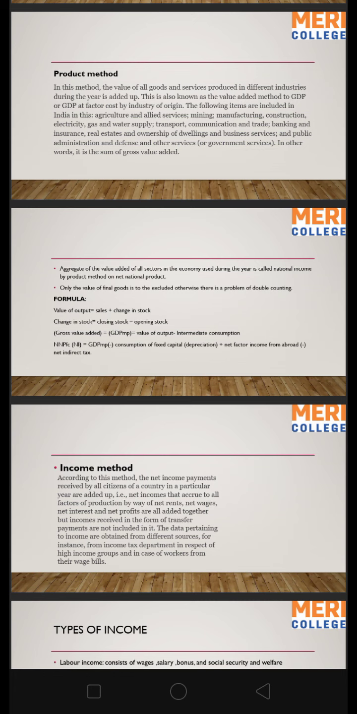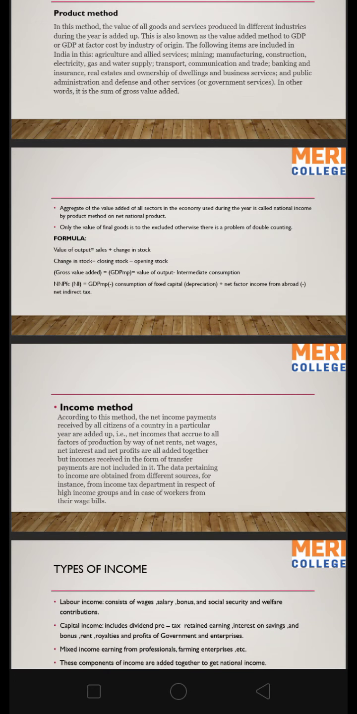In other words, it is the sum of gross value added. Aggregate of the value added of all sectors in the economy during the year is called national income by product method or net national product. Only the value of final goods is to be included, otherwise there is a problem of double counting. The formula to calculate the product method is we subtract intermediate consumption from the value of output. To calculate value of output, we sum up sales plus change in stock, and to calculate change in stock, we subtract opening stock from closing stock.